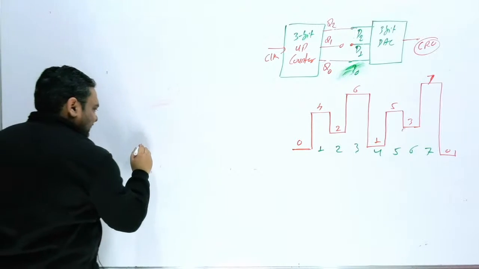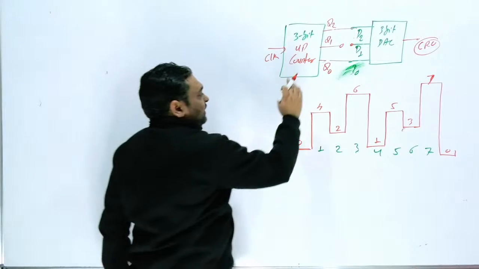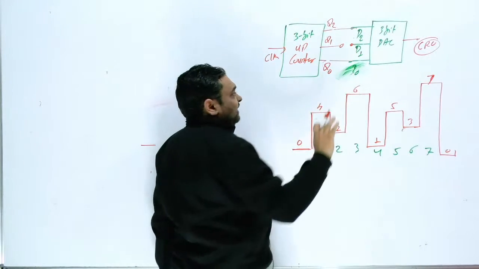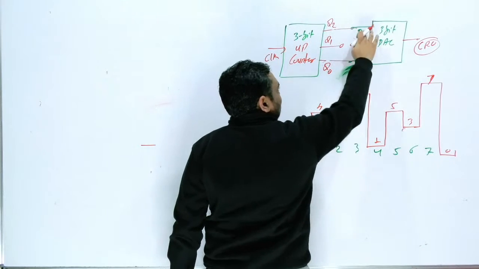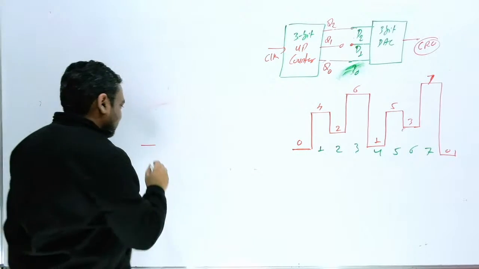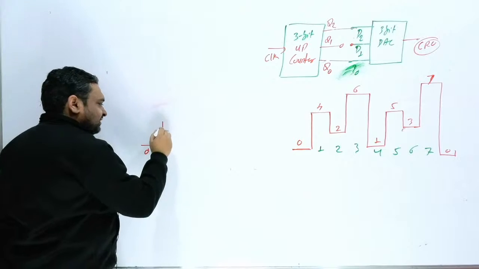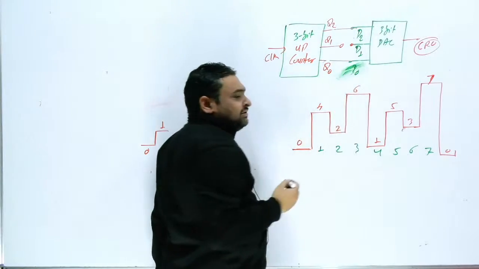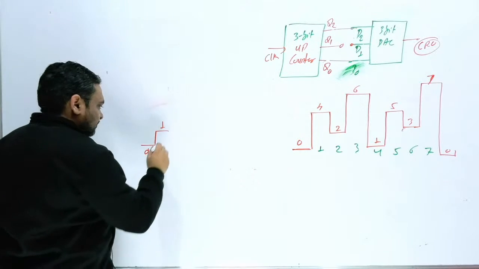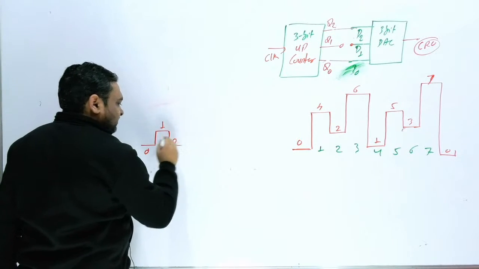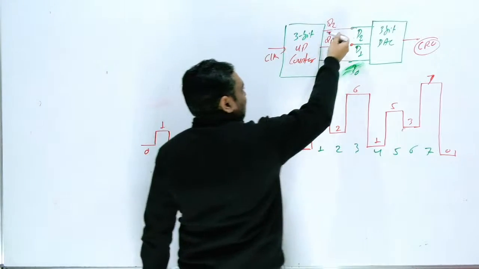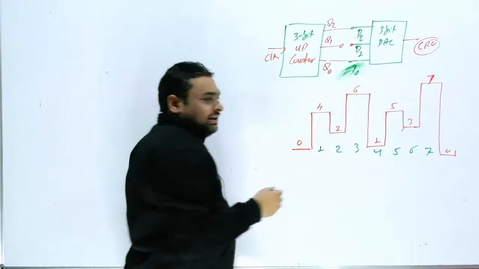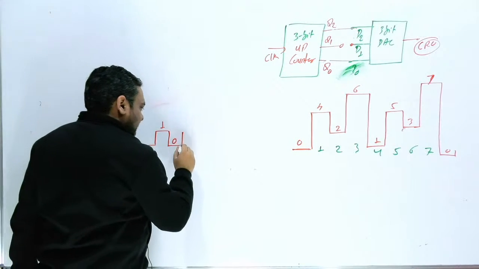So initially you will get 0 when you apply the first clock. Now I have corrected this, MSB and LSB are both perfectly connected. Then you will get 0 0 1, one step size. Okay, this is one step size. Now in the second, it should be 0 1 0, but in place of 0 1 0 you are getting 0 0 0. So again you will get 0 0 0, means 0. Now in the next clock, this is 0 1 1, 3, but here you will get 0 0 1. So again you will get a 1, again a one step.